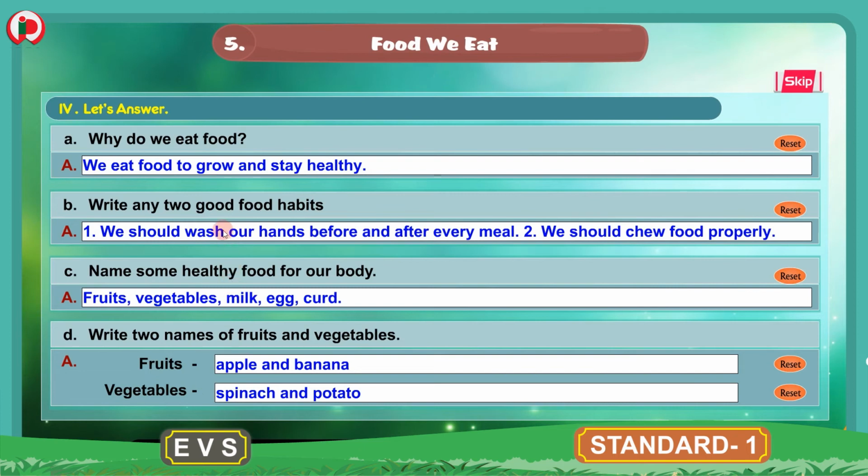So these are the answers for the given questions. You can write these answers in your workbook. And this is about the 4th bit. Let's answer. Now we will move to the next bit.